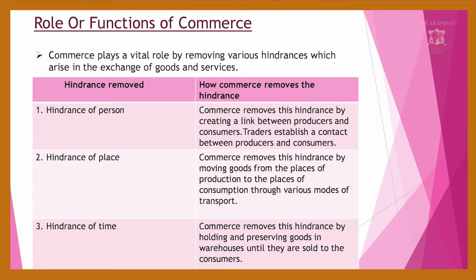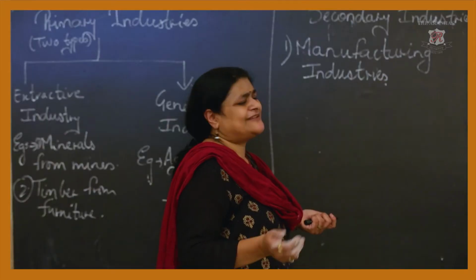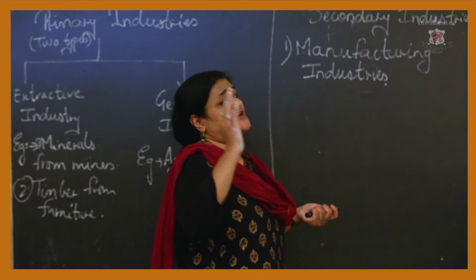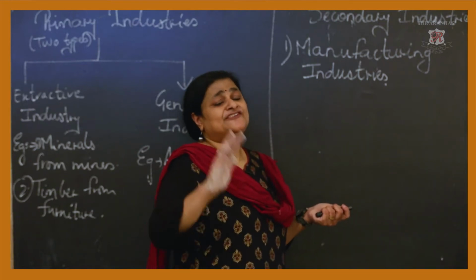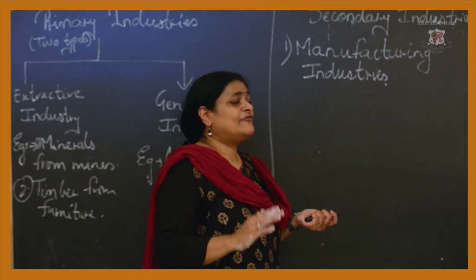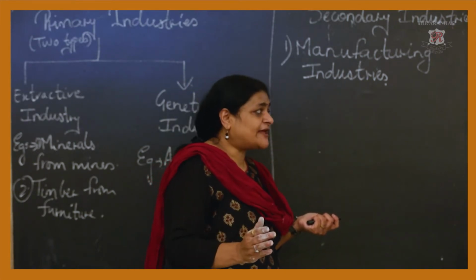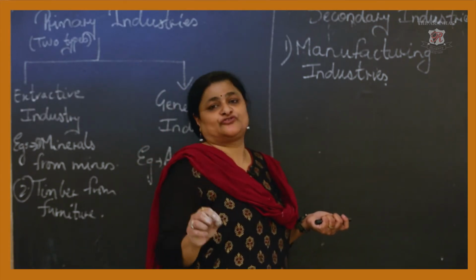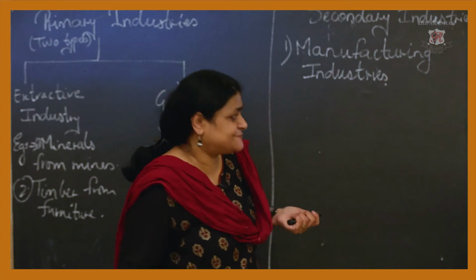Next is the hindrance of place. Commerce removes this hindrance by moving the goods from the places of production to the places of consumption through various modes of transport. Because of the various modes of transport, commerce removes the obstacles by moving the goods from the place of production to the places of consumption.